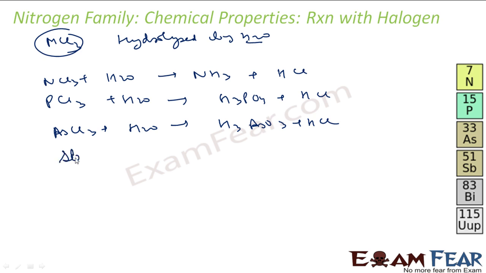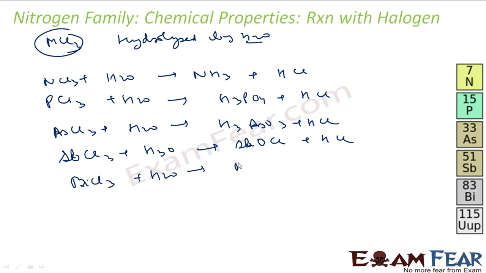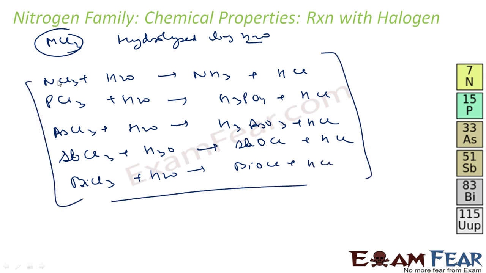SbCl3 reacts with water to form SbOCl and HCl. Similarly, BiCl3, a stable compound, reacts with water to form BiOCl and HCl. They all react with water.